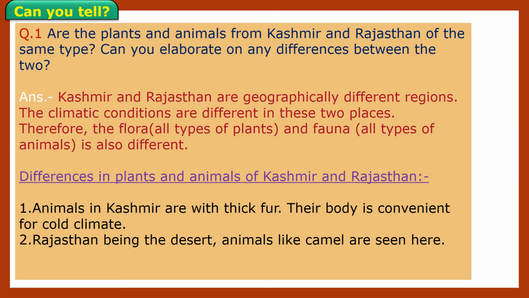Animals in Kashmir are with thick fur. So due to presence of fur on their body, that body is convenient for that cold climate. Now Rajasthan is being desert and animals like camel are seen there because camel has the capacity to store water. And we know children, in case of desert there is shortage of water.